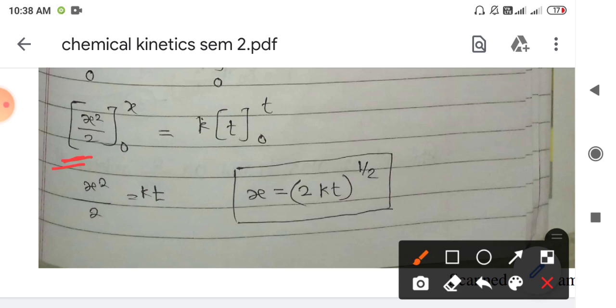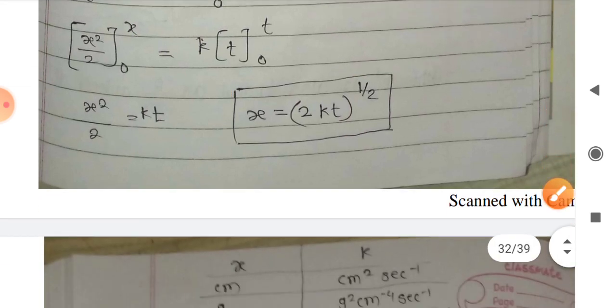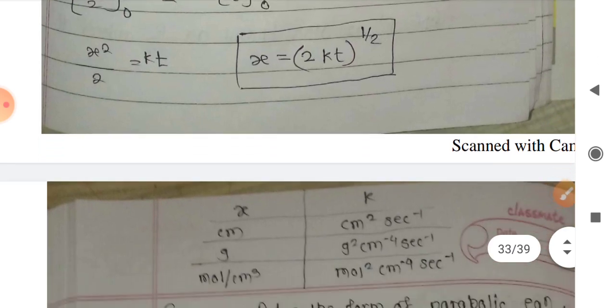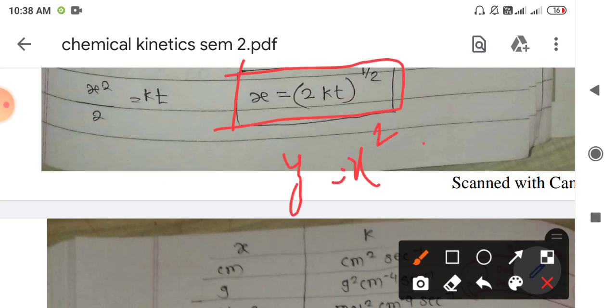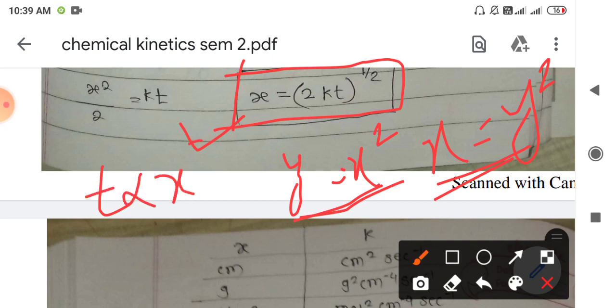We have simply substituted the limits, so x square upon 2 equals k into t, or x equals (2kt) raised to 1 by 2, that is the thickness. These types of equations are representative forms of parabolas, like y equals x square or x equals y square. These different types of equations can be used to represent the equation of a parabola. This equation can also be written as t directly proportional to x square.